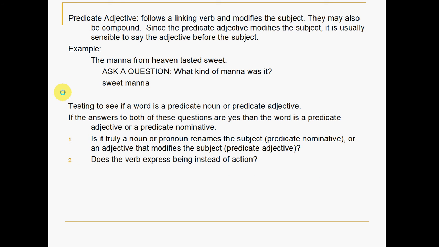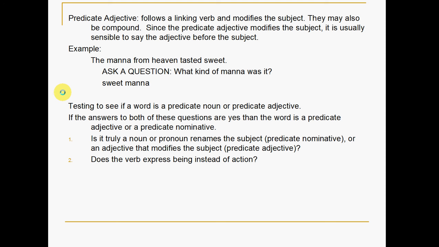Next, we have the predicate adjective, and they follow a linking verb, and it modifies a subject. They may also be compound, meaning more than one. And since the predicate adjective modifies or describes the subject, it is usually sensible to say the adjective before the subject. So, for example, the manna from heaven tasted sweet. We could ask the question, what kind of manna was it? And we could say the sweet manna. Therefore, we have the adjective and then the noun.